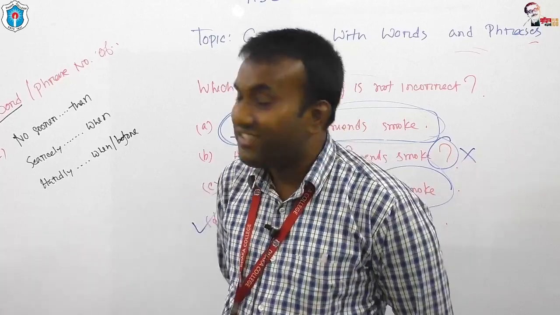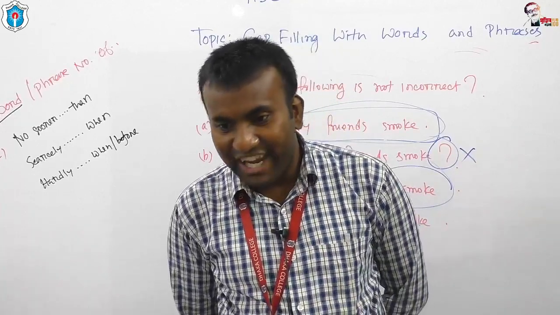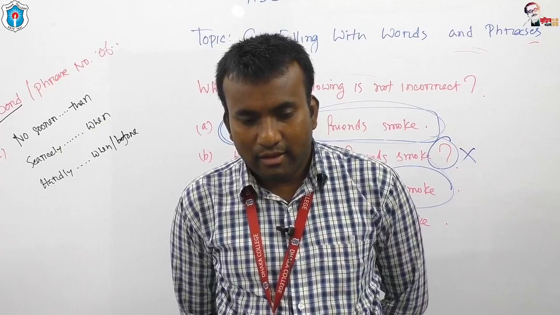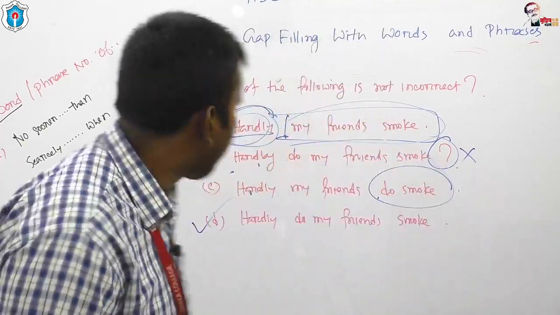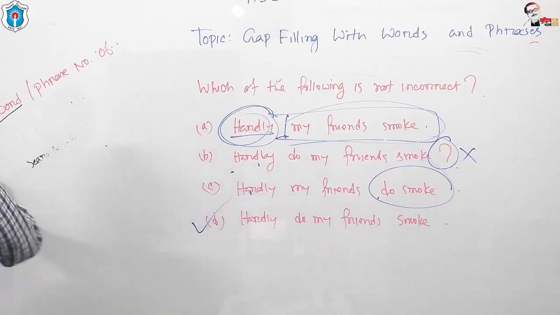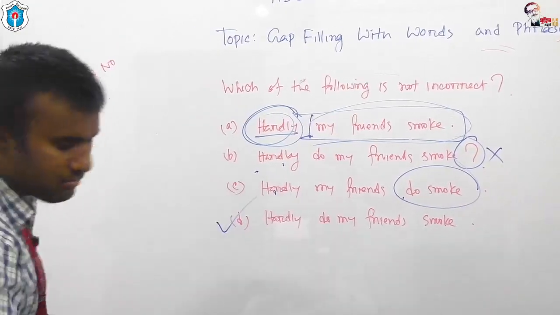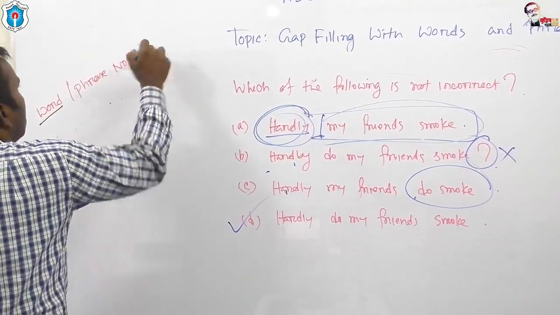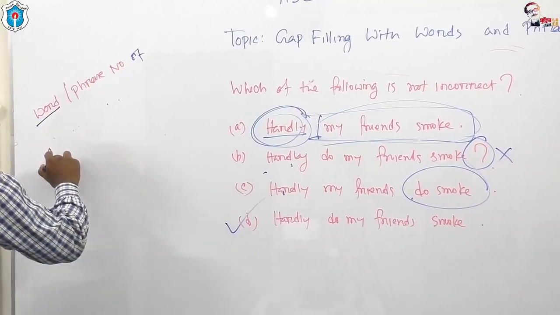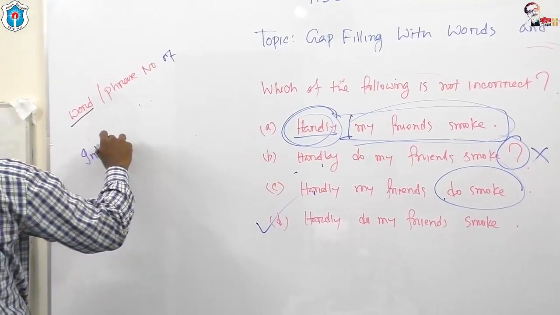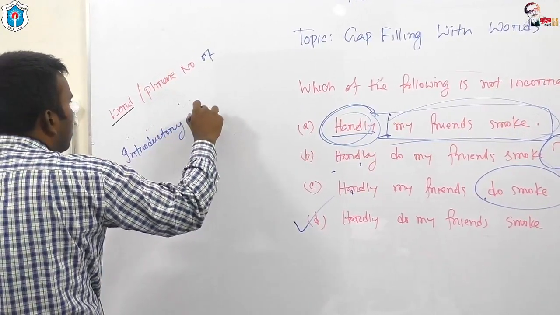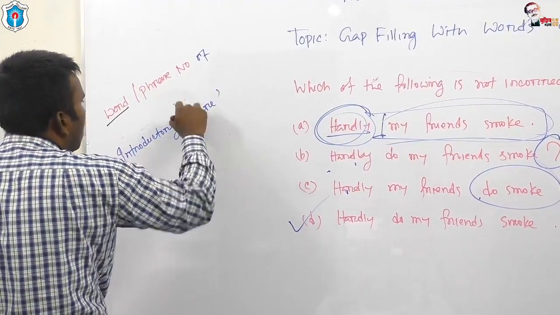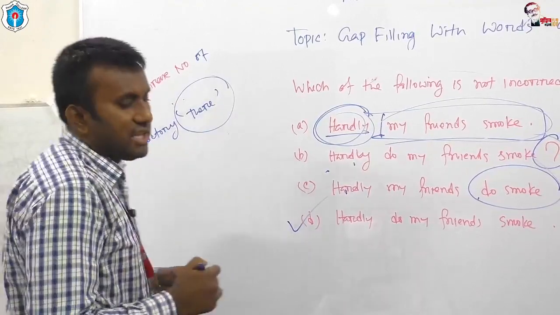Okay, we have almost talked for 48 minutes. Now I'd like to talk about one more word or phrase, number 7. I have a very short time, and that is introductory there. Now I'd like to talk about introductory there.